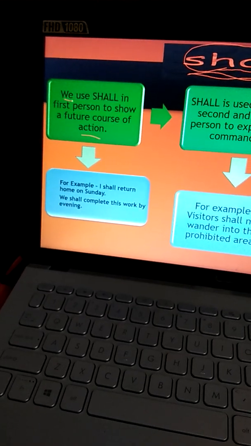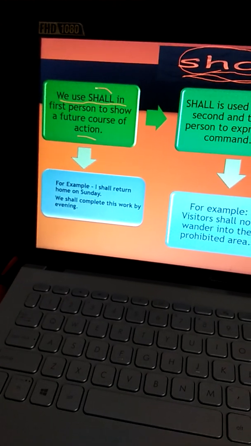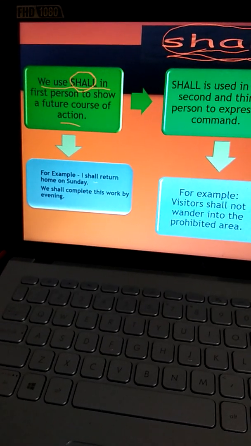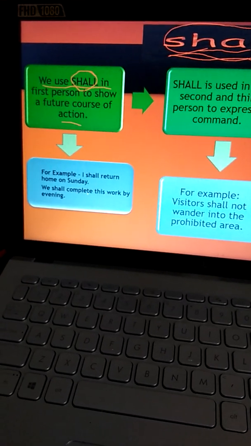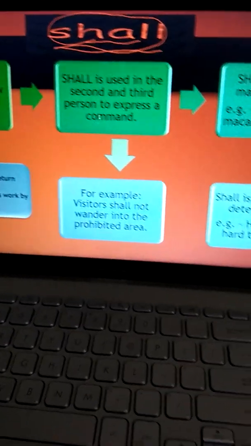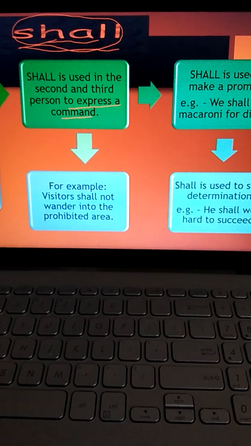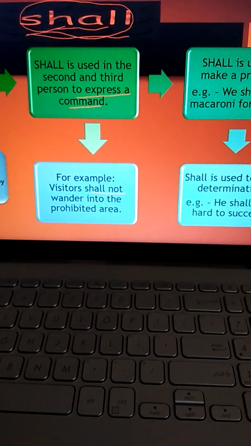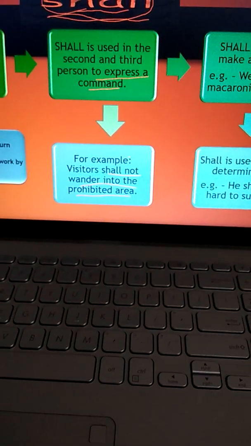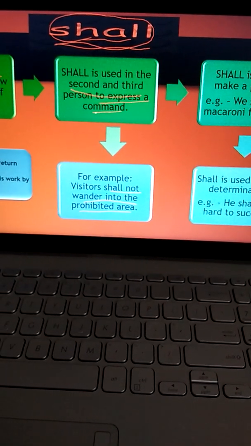Now also children understand that in future tense with first person, that is I or we, we use this word shall to show future action. For example, I shall return home on Sunday. We shall complete this work by evening. Shall is used in the second and third person to express a command. For example, visitors shall not wander into the prohibited area. So it's a command. You cannot, you shall not.